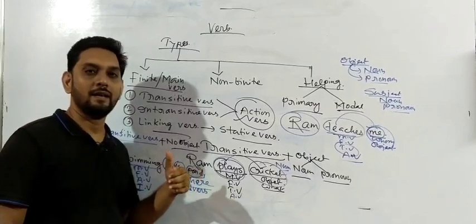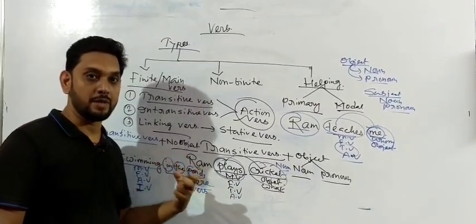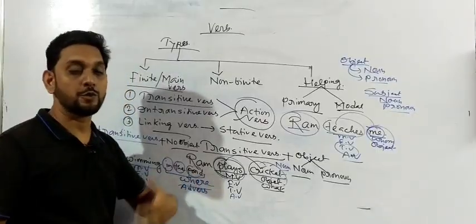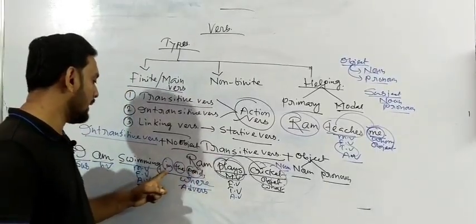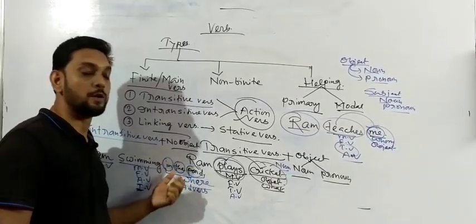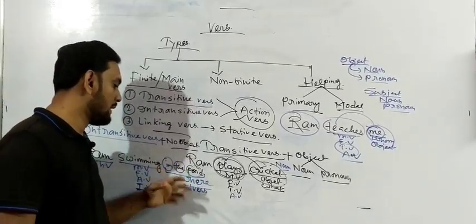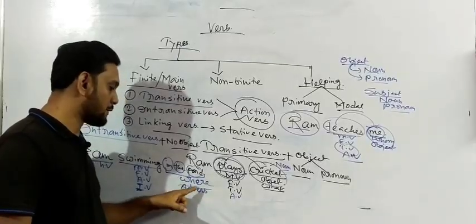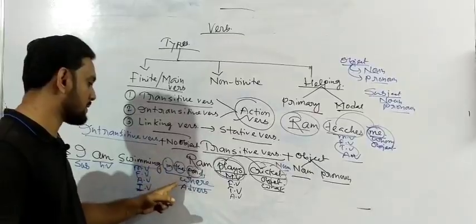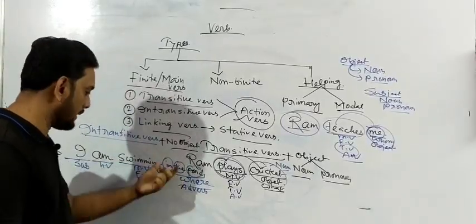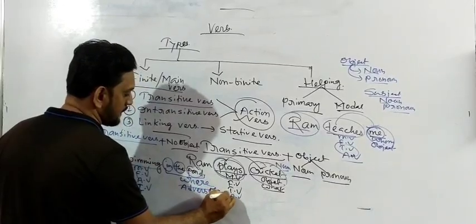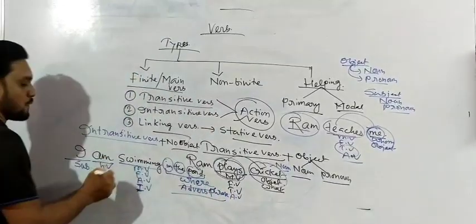In the pond does not have any subject or verb. Yes or no? What would be the definition of a phrase? A phrase means a group of words which does not have a subject and verb. Here you can see in the pond, a group of words are there but no subject and no verb present. So that's the reason whenever you get the answer of where, it should be considered an adverb, and we can call it an adverb phrase.